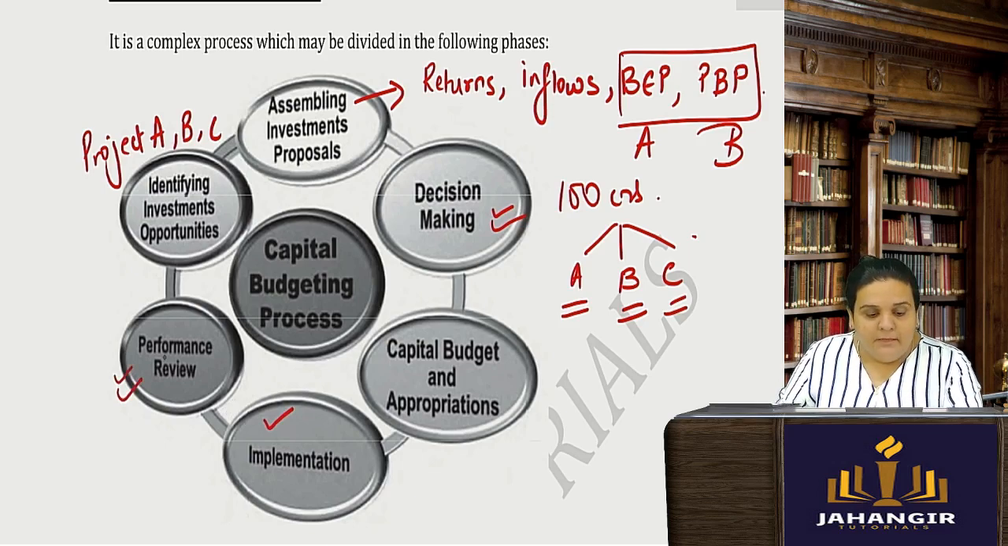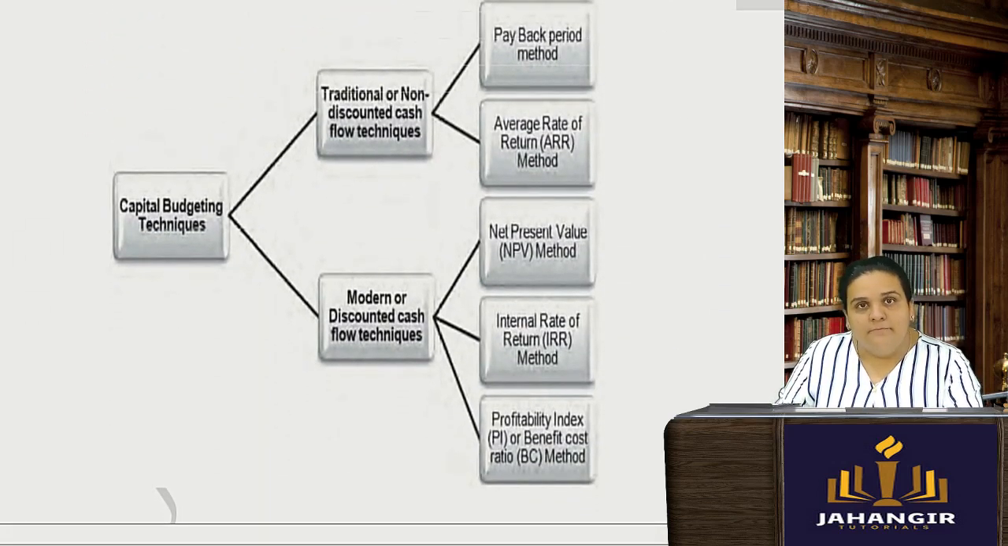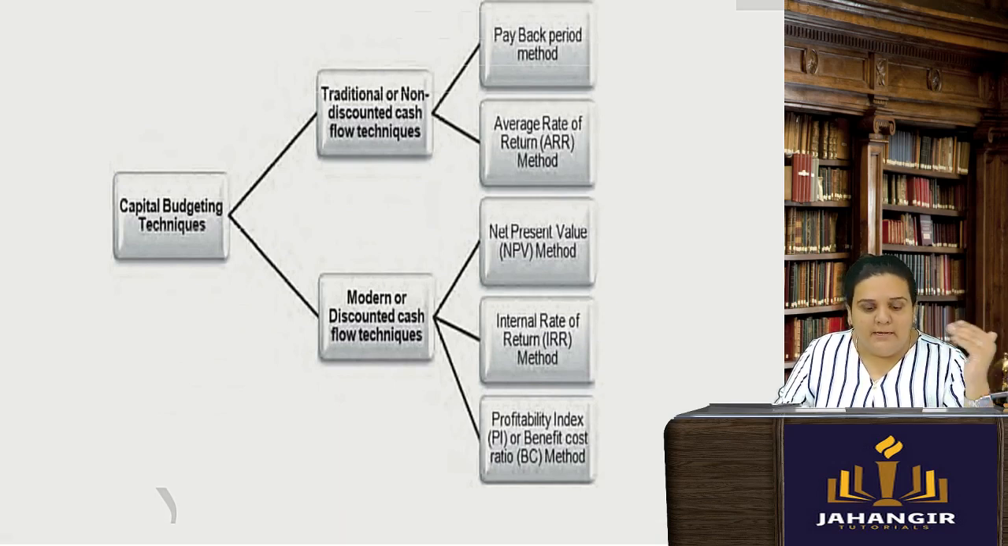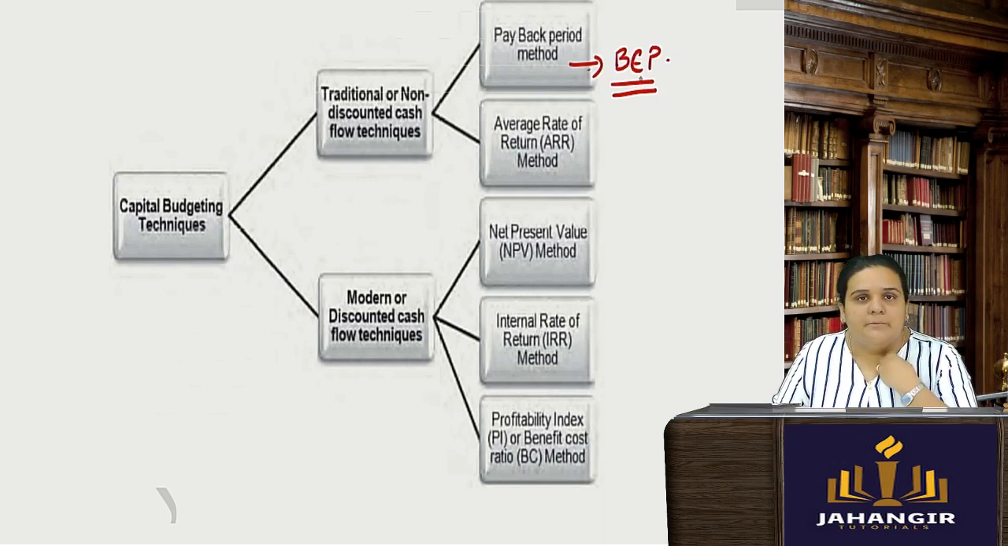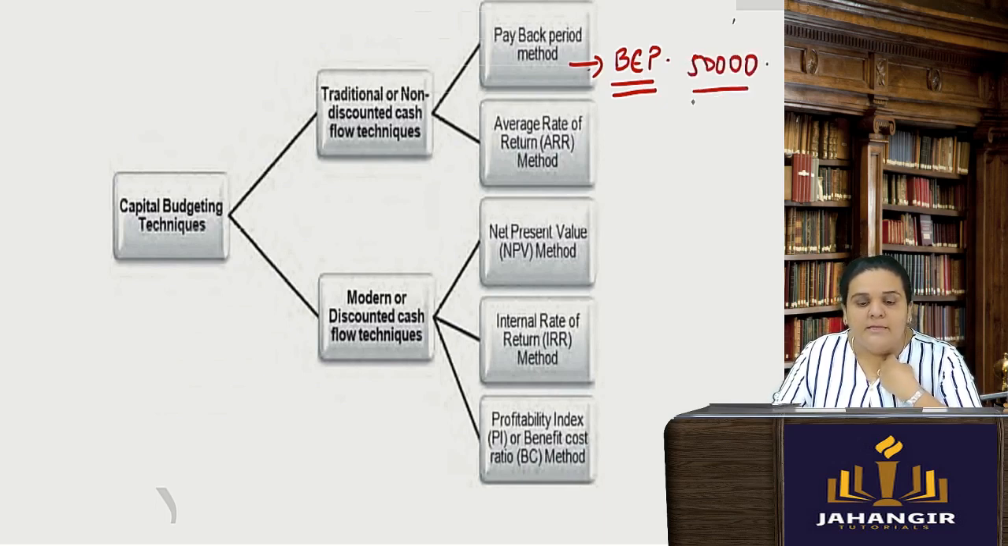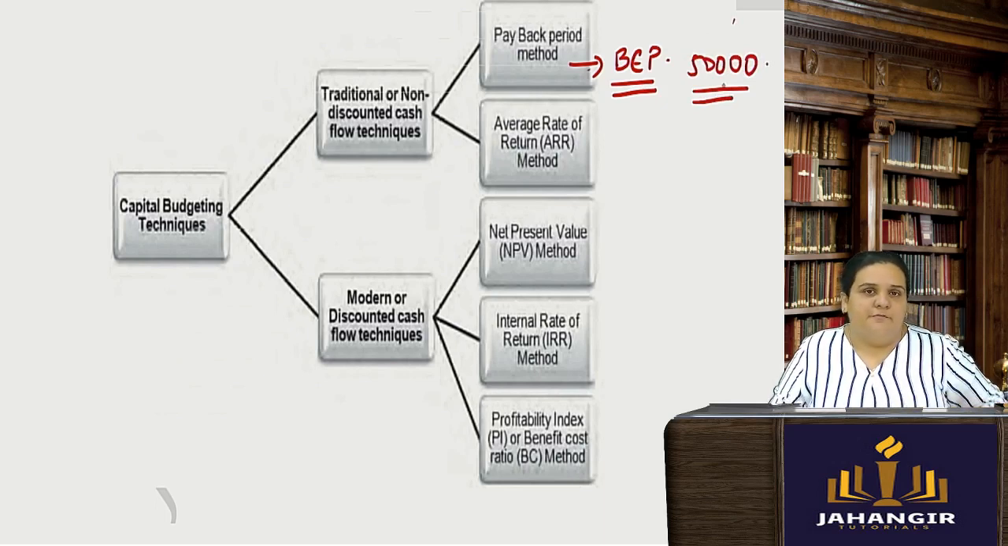All right. Now, how do I do this? Like when I'm doing assessment or evaluation, how do I do it? There are two techniques. One is a traditional technique, and now we have all our modern techniques. Traditional technique is break even. When am I going to get the break even, the payback period? In how many years will I be able to recover my initial amount of investment? So today if I invested 50,000 rupees, in how many years am I at least going to get the return of 50,000, right? And then we have average rate of return.